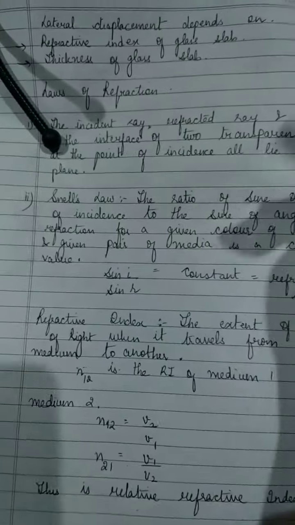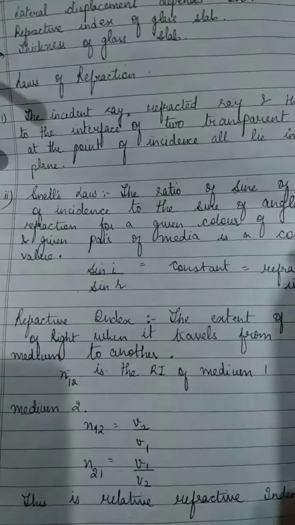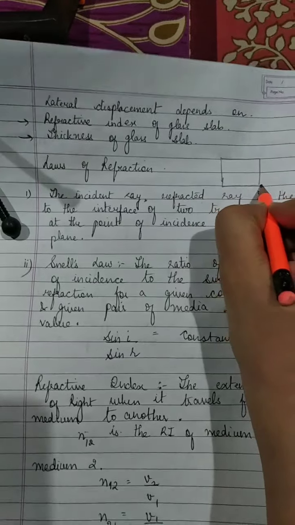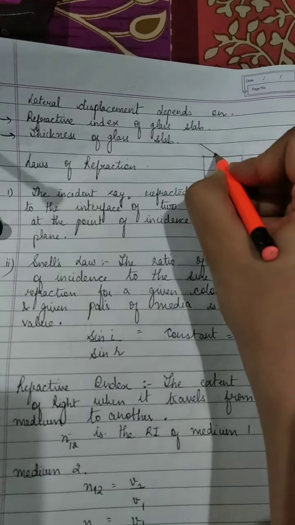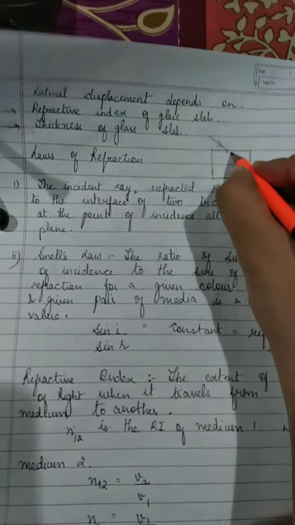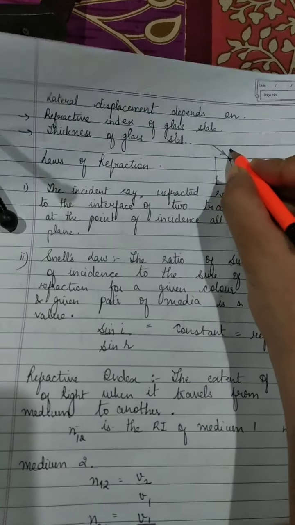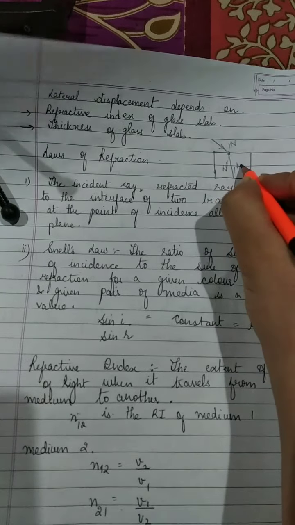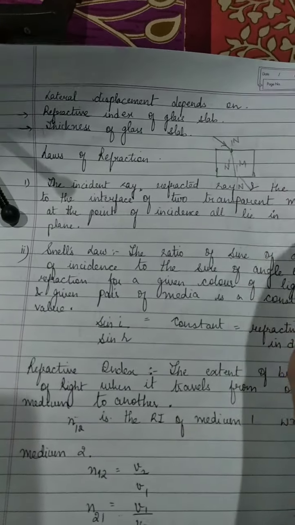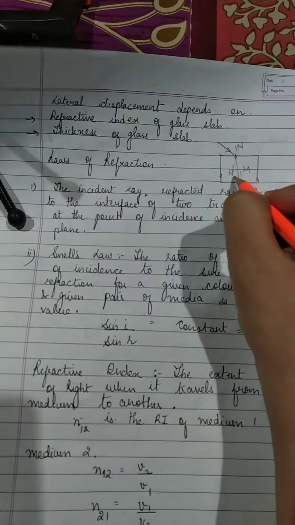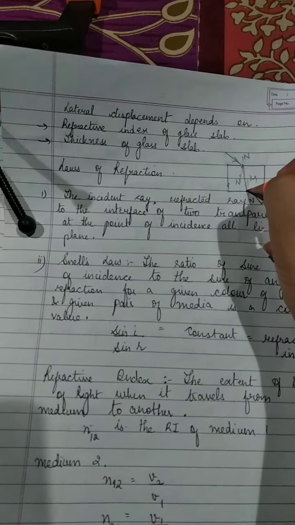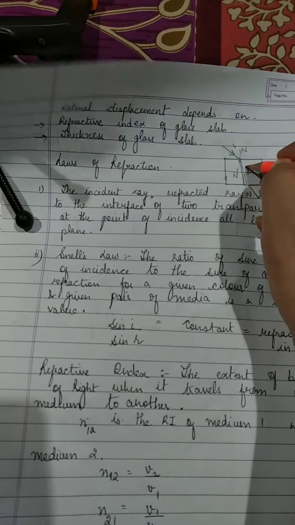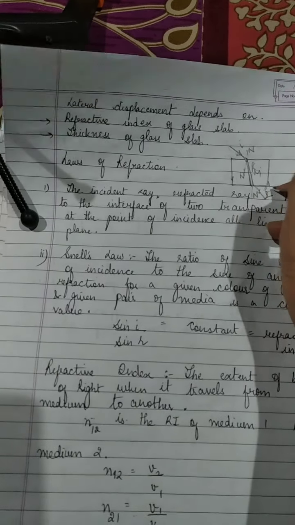In case of refraction, as we have already studied previously in the glass slab, here this is the incident ray, the refracted ray, and these are the points of incidence, right? So this is one of the normals, this is the other normal, right? This is the incident ray, this is the refracted ray, and this is the emergent ray.